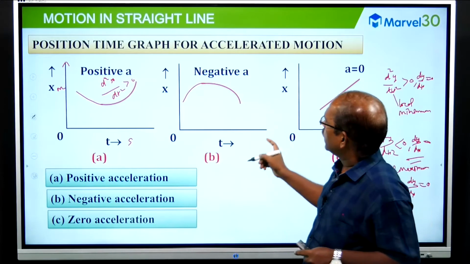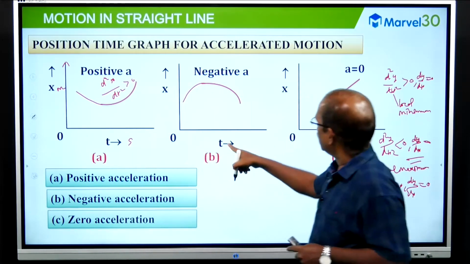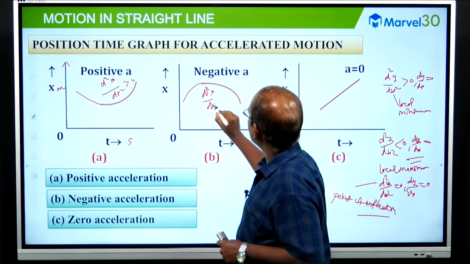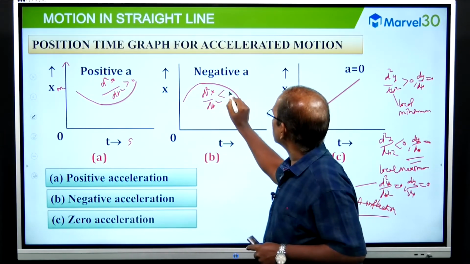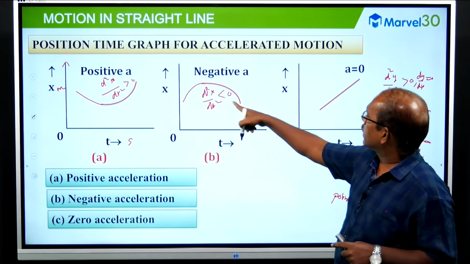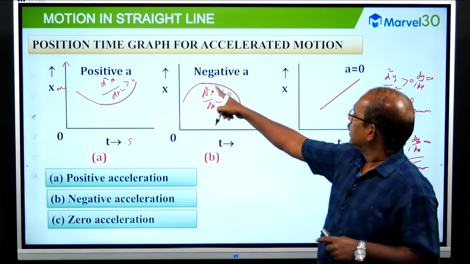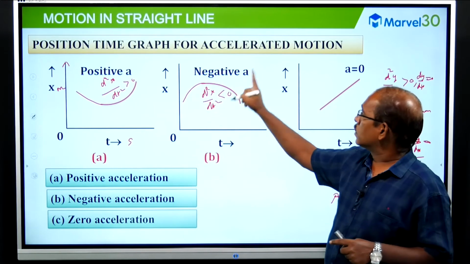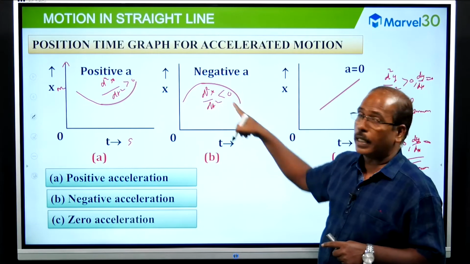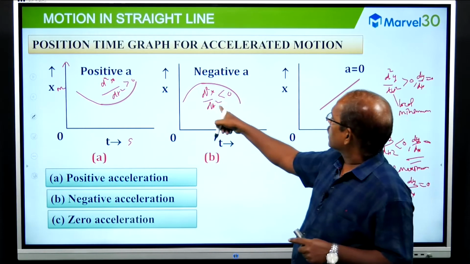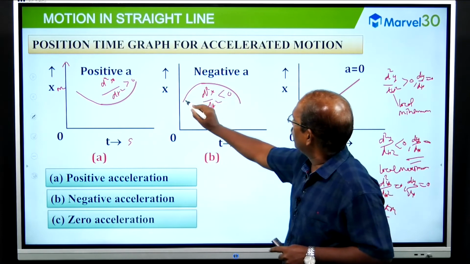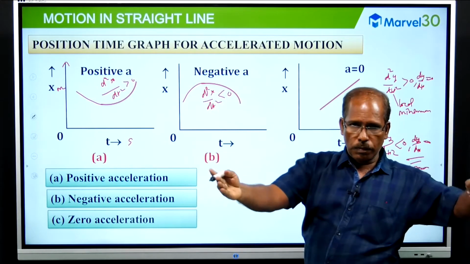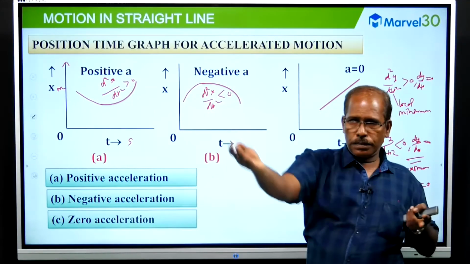For a convex surface, the second derivative of x with respect to t, d square x by dt square, is negative. The second derivative is nothing but acceleration. The instantaneous time rate of change of x, differentiated how many times? Two times. So the second derivative of displacement with respect to time is nothing but acceleration. For negative acceleration, what is the nature of the graph? Convex. For positive, the nature of the graph is concave.